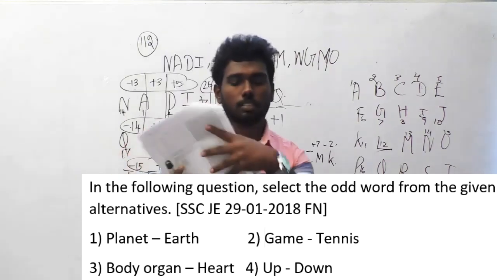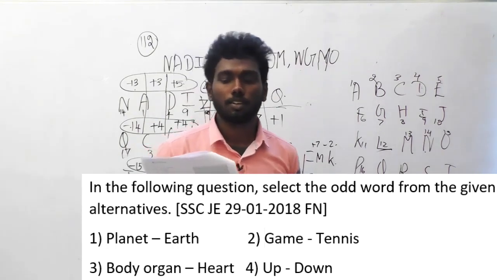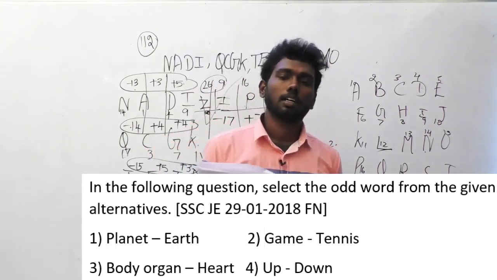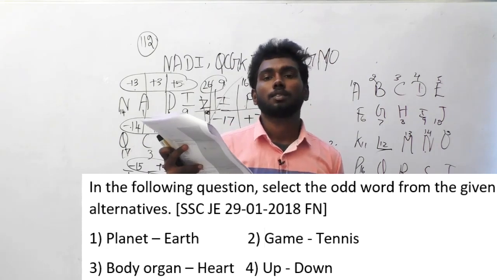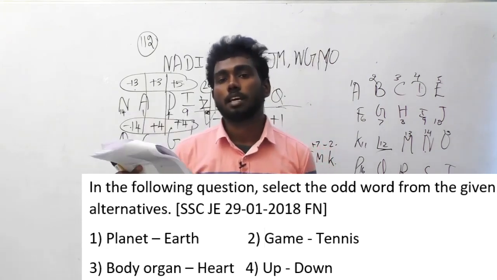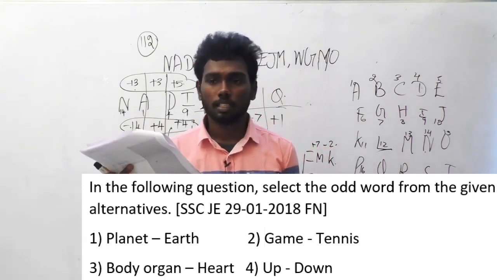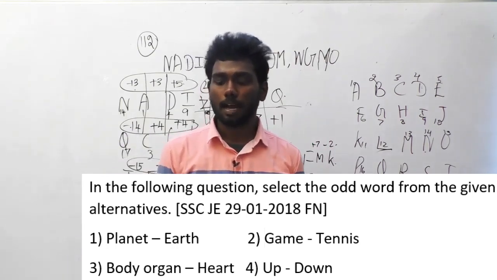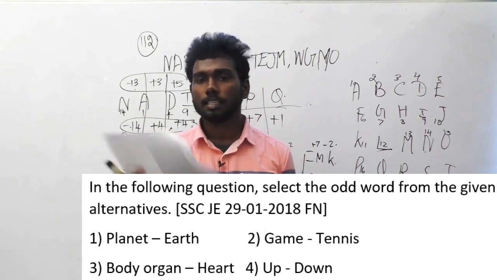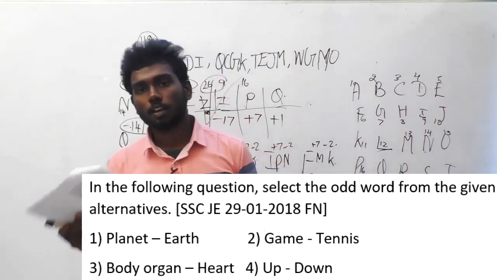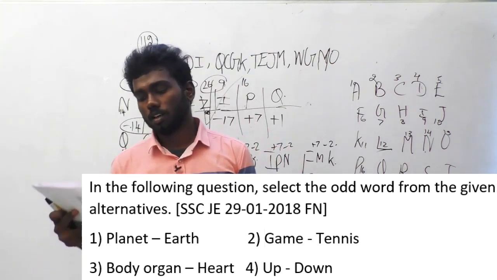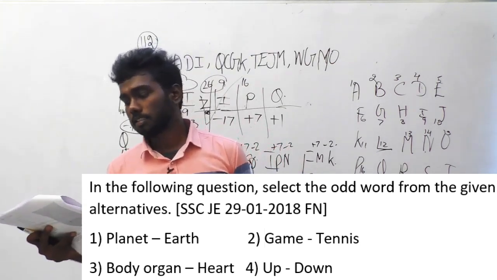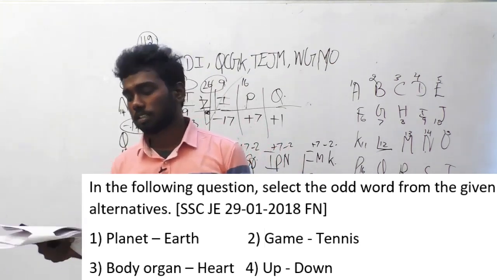This is an easy, interesting question based on logic. We have to find the logic between the options to eliminate the odd option. Initially a general thing is given, like planet, game and body organ, and there is an example given for each of them. For planet the example is Earth, for game the example is tennis, for body organ heart is an example.